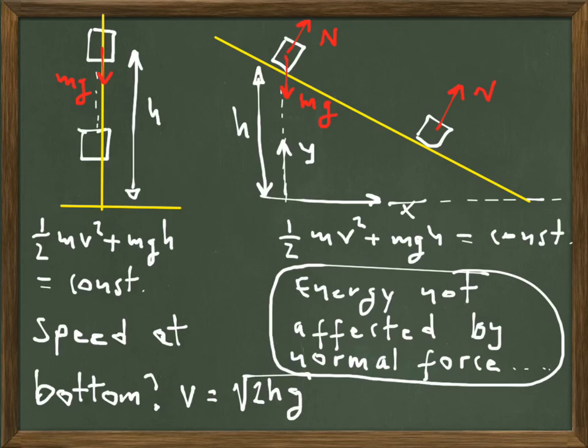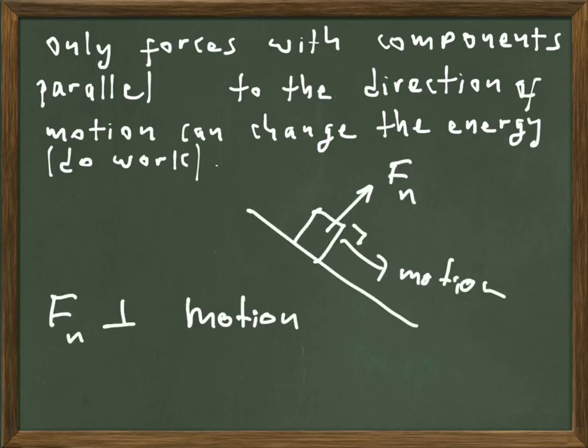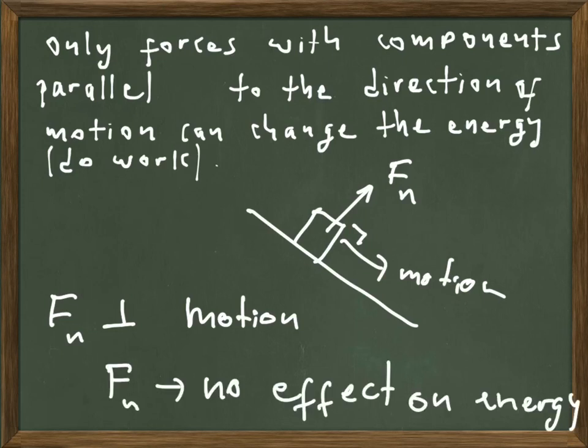Okay? In general, when we discuss the concept of work, we're going to learn that only forces that have components parallel to the direction of motion can change the energy of an object. In other words, can do work on the object. Clearly, the normal force, by its own definition, is always perpendicular to the motion, so the normal force does not have a component parallel to the motion, therefore it cannot affect the energy of the object.